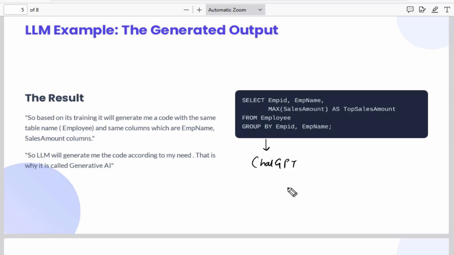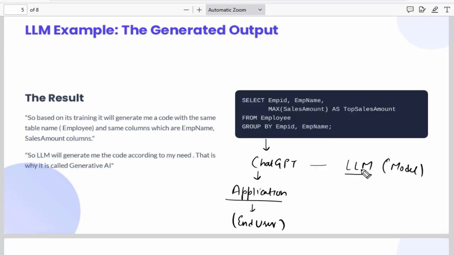Now you will be thinking, what is the difference between ChatGPT and LLM? ChatGPT is an application. It is an example of a generative AI application. But behind the scenes, ChatGPT is using a model which is called a large language model. ChatGPT is an application which is seen by the end user, but in the background it is using an LLM, which is a large language model.